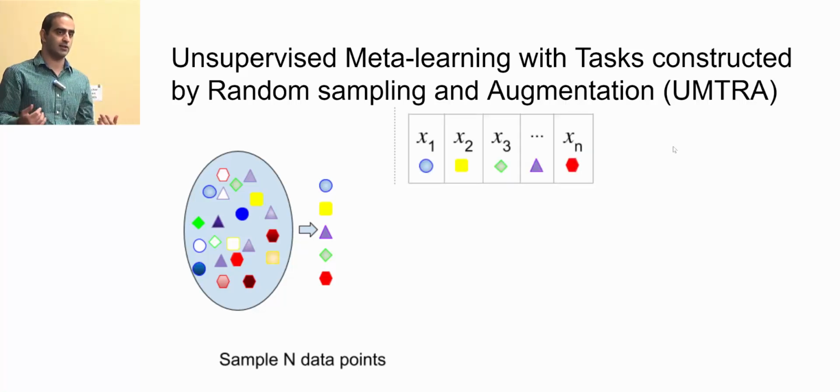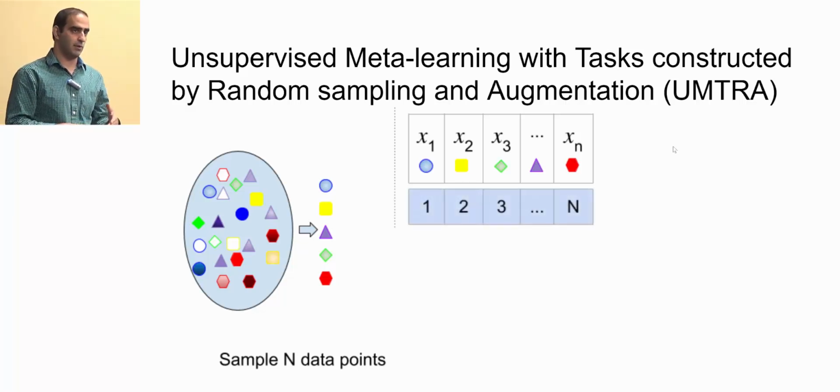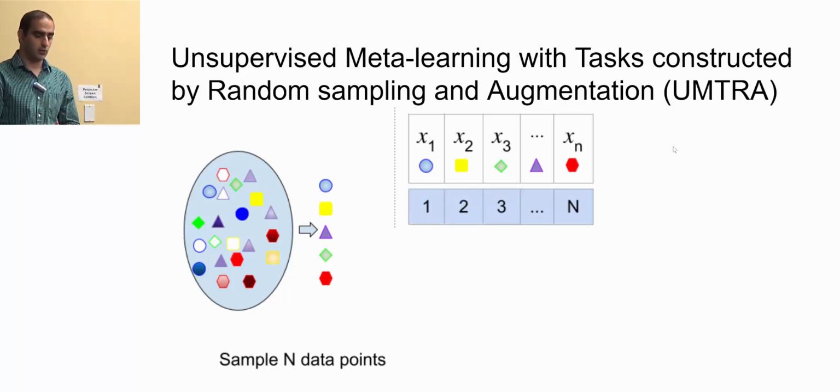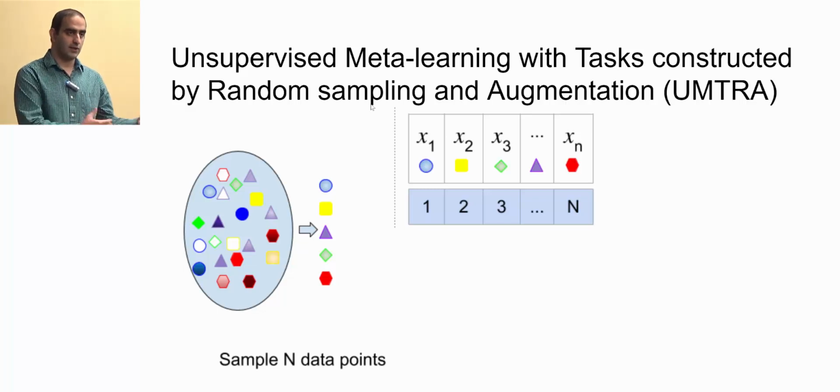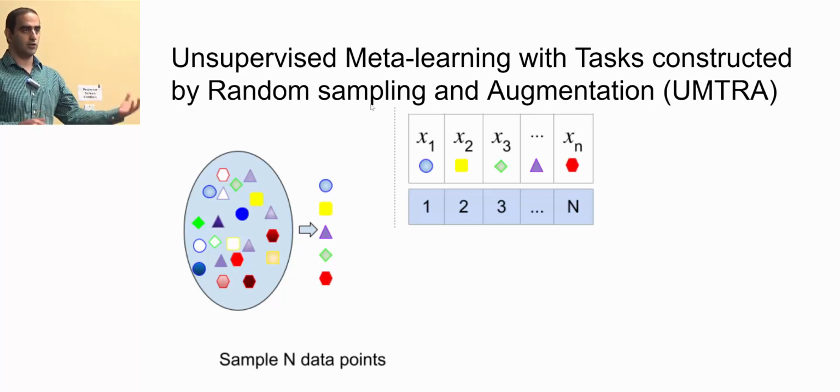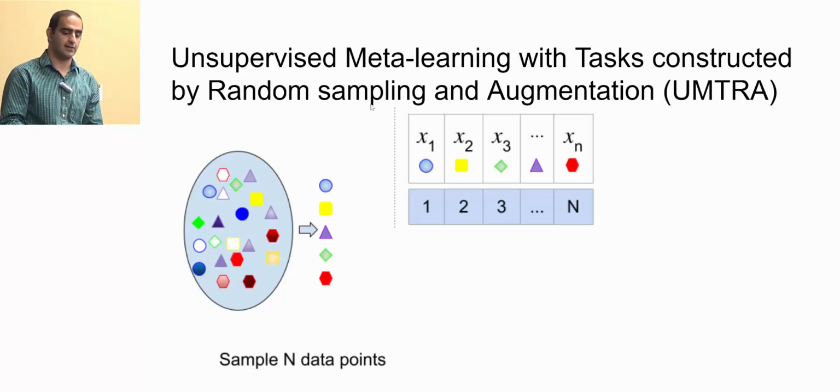So I can create a train set based on this. So I put them in different classes, and I do not know their labels. So we just give them artificial labels, 1 to n. And then we want to generate our validation set. Okay, if we want to sample again from this data set, we probably end up with other examples of other classes. We cannot get other instances of these classes.